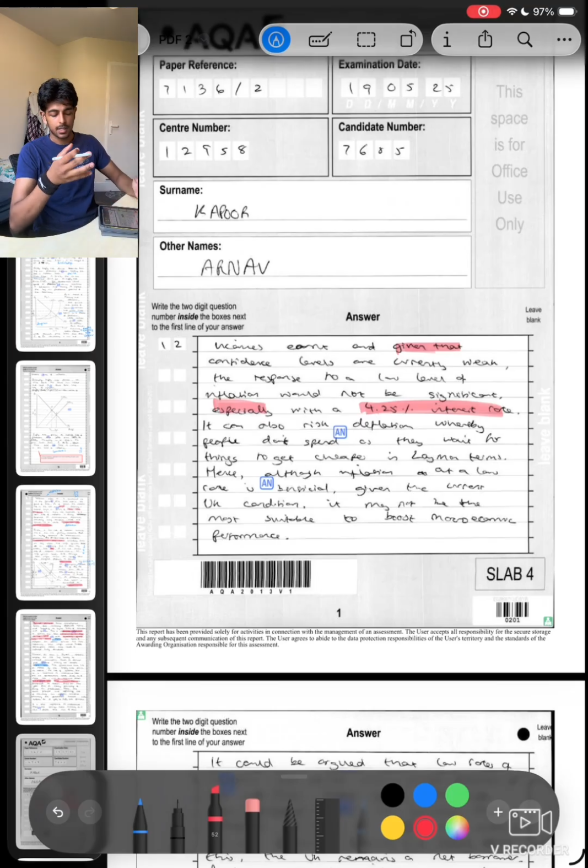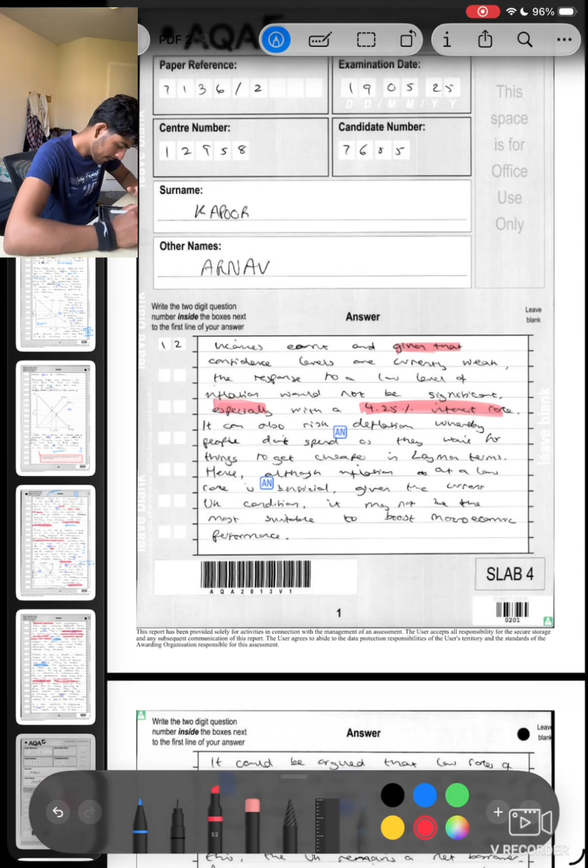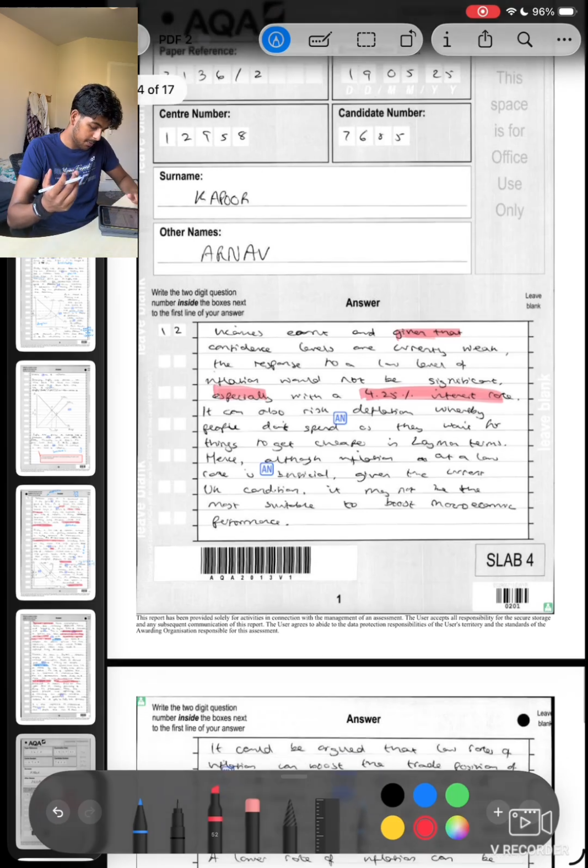What does layman terms mean? It's basically just simplifying things out. Like, if I tell you a full story about inflation, just simplifying it out. So saying inflation means prices go higher, if that makes sense. So if I'm talking to someone and they're brand new to economics, layman terms, I'm just simplifying it down for you. A very, very key thing here. It helps you understand the situation better as well, not only the examiner. Hence, although inflation at a low rate is beneficial, given the UK's condition, it may not be the most suitable to boost macroeconomic performance.